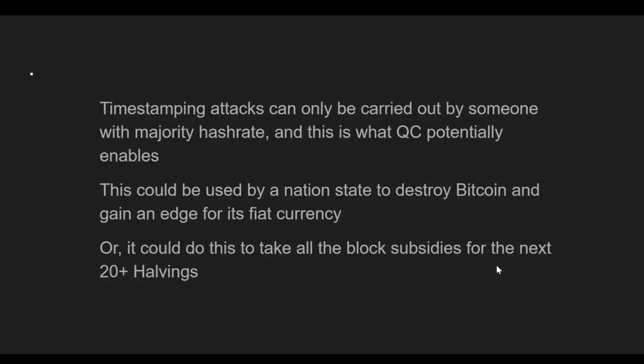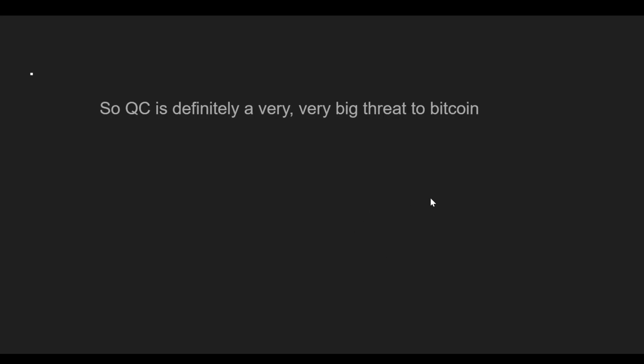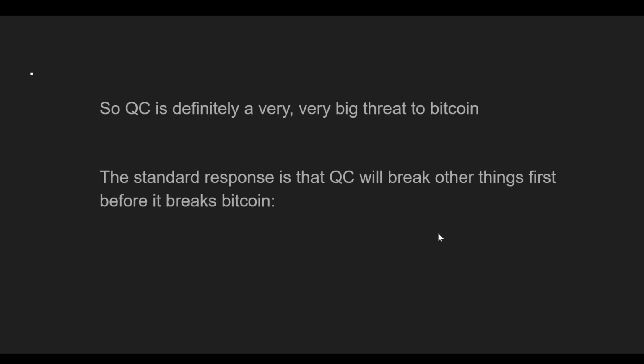Or the nation state could also take that quantum computer with timestamp attacks to basically absorb all the block subsidies over the next 20 plus halvings, by also changing up how the difficulty adjustment is supposed to naturally work. So quantum computing is definitely a very, very big threat to Bitcoin. And the standard response at this point is that quantum computing will break other things first before it breaks Bitcoin.